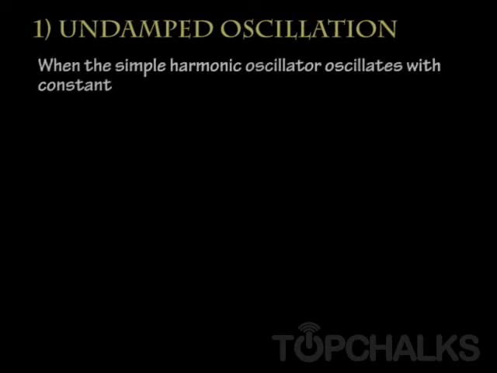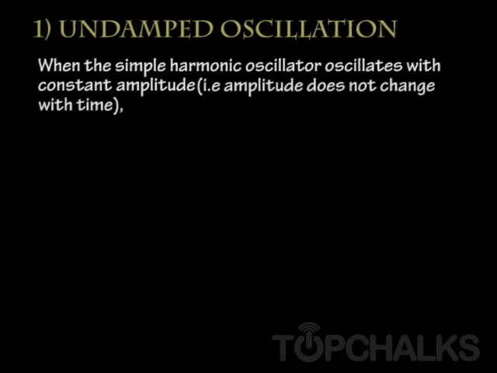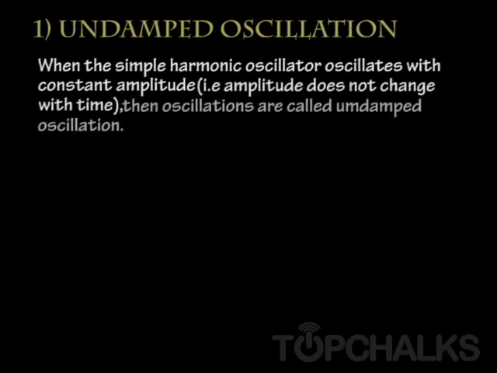The next topic is undamped oscillations and damped oscillations. First we are taking undamped oscillation. When the amplitude of a harmonic system, a simple harmonic oscillator, remains constant and does not change with time, then its oscillations are called undamped oscillations.